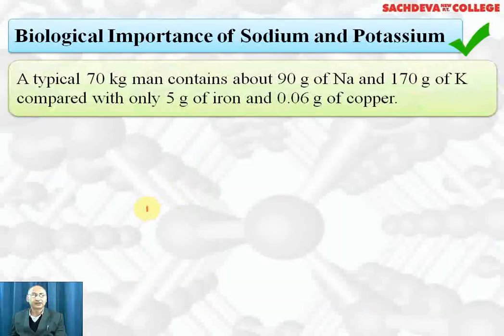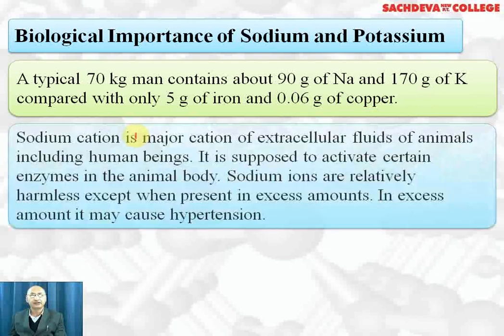Biological importance of sodium and potassium. A typical 70 kilogram man contains around 90 gram of sodium and 170 gram of potassium, as compared to only 5 gram of iron and 0.06 gram of copper. This shows the importance of sodium and potassium for our body. Sodium cation is the major cation of extracellular fluids of animals, including human beings.